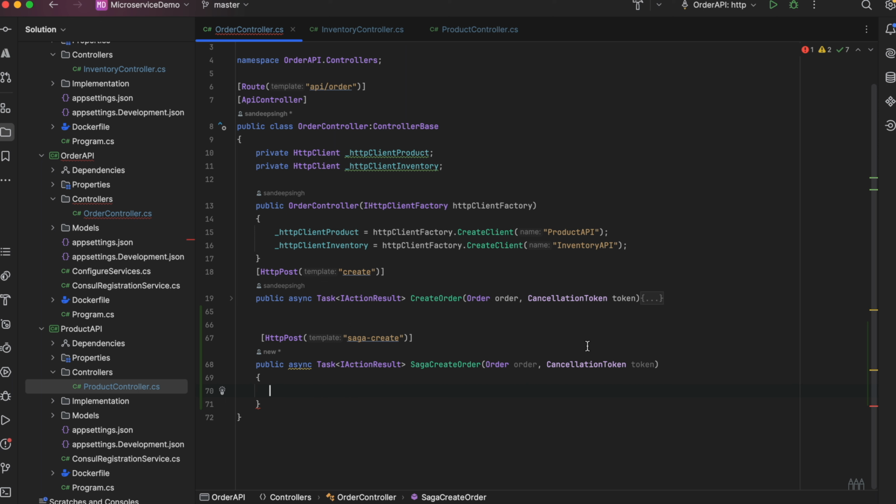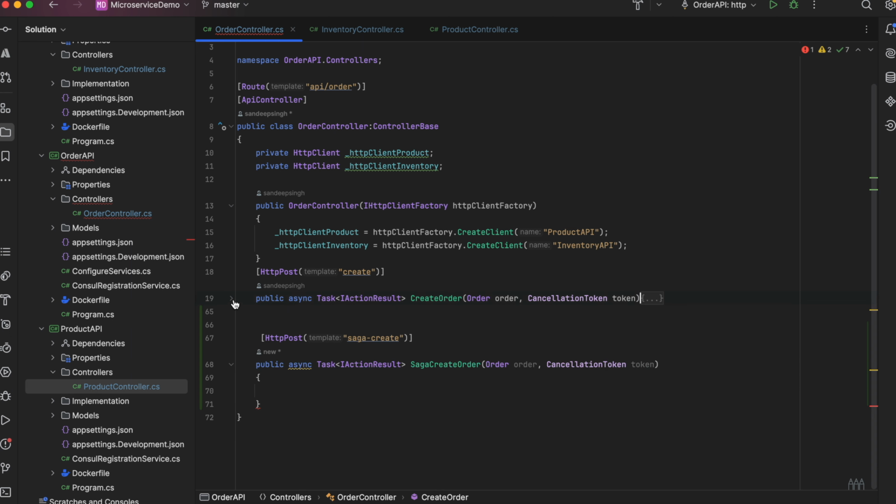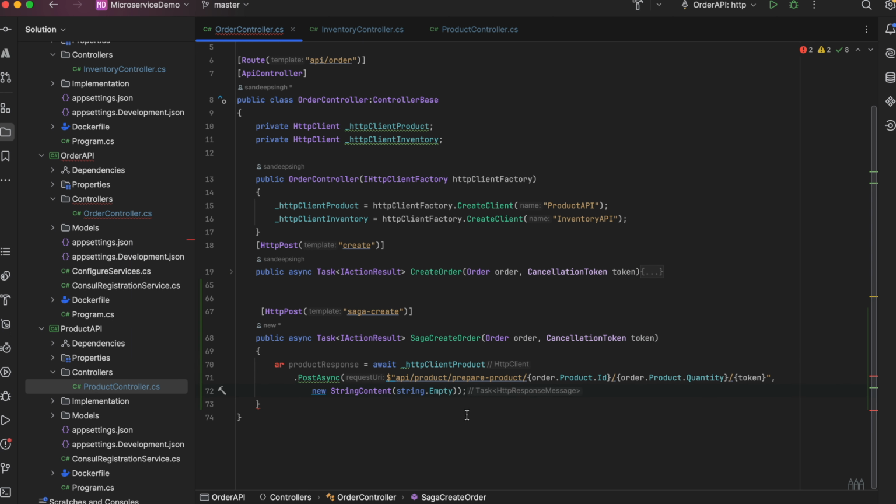And it knows these steps. It would call the product API first, it would call the inventory API then, so it knows the steps. The same implementation that I'm going to perform here, you can do that in an interface. That would be the better approach. But let's do it here just to save some time. So let's make the call to the product API for reserving the quantity for the product. Call it a Saga product. Everything would be same.